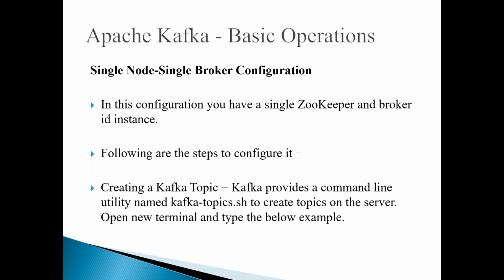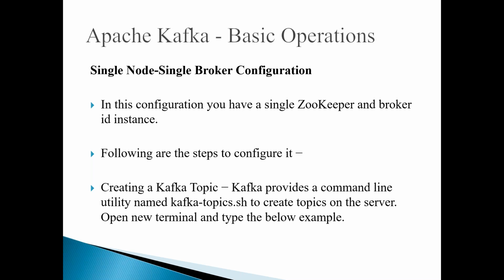Now let us see how we can create a single broker configuration in a single node. Basically, in this configuration we are going to have a single Zookeeper and a single broker ID instance.